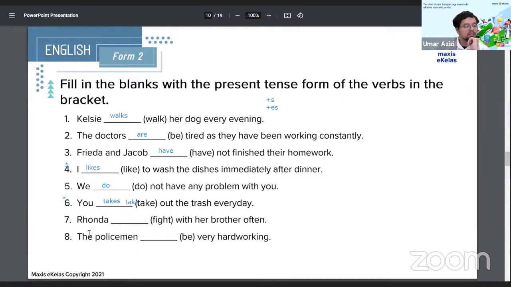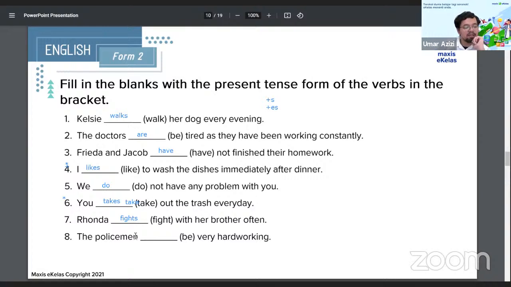No? Okay. Number 7, Rhonda (fight) with her brother often. Shalom says take. Okay, cool. Mama Irfan says take. Thank you, Mama Irfan. So number 7, Rhonda is singular. What do you do to the word fight to change it to a singular form? So what's the answer, everyone? Rianje says fights. Rhonda fights with her brother often. Good job, Rianje. Because it's singular, we added an S.